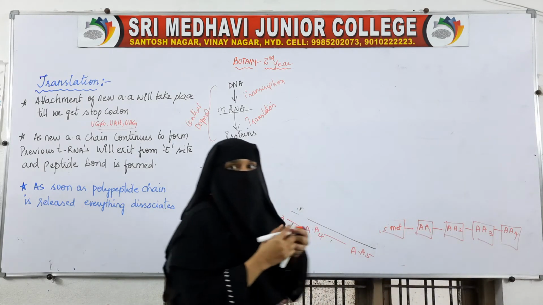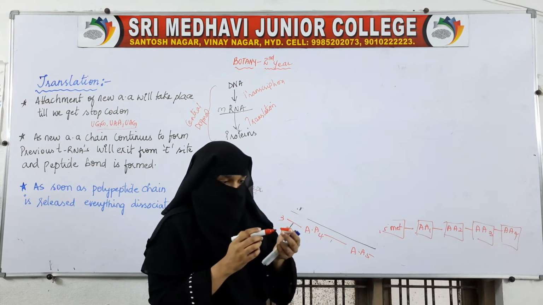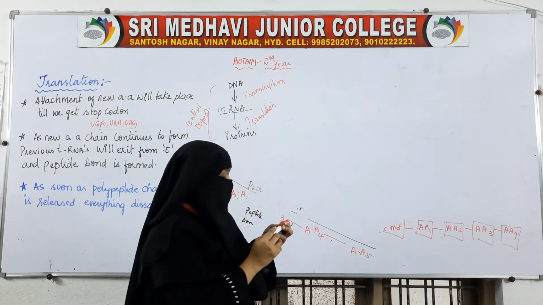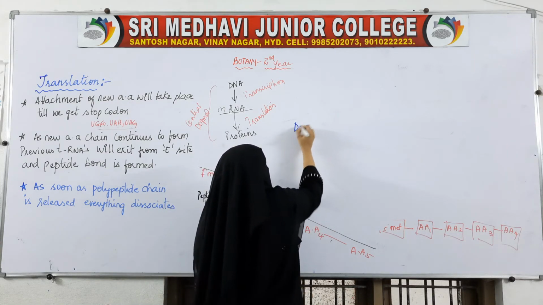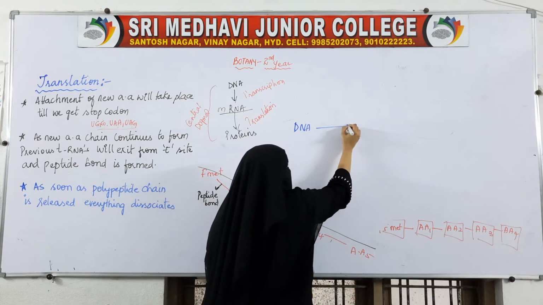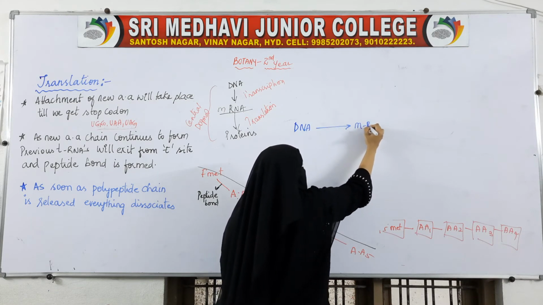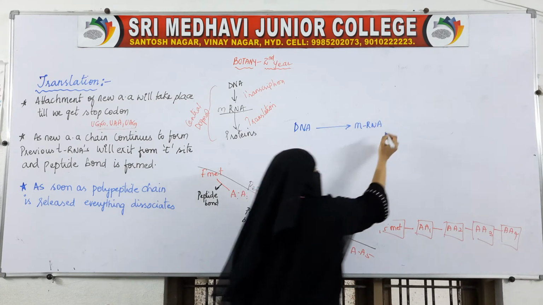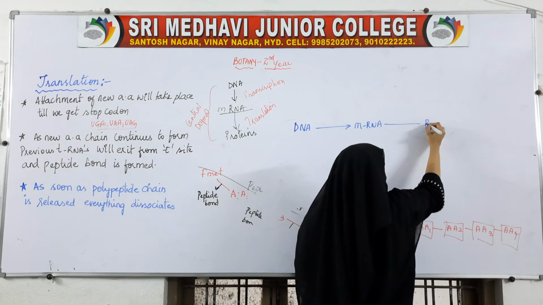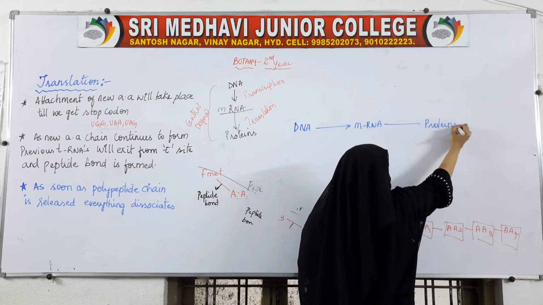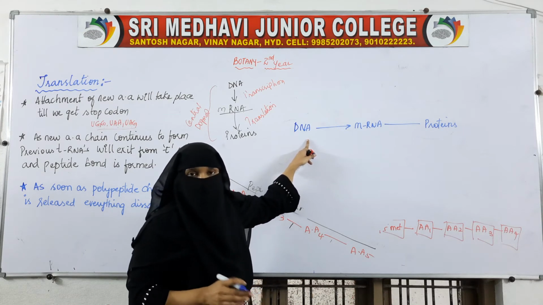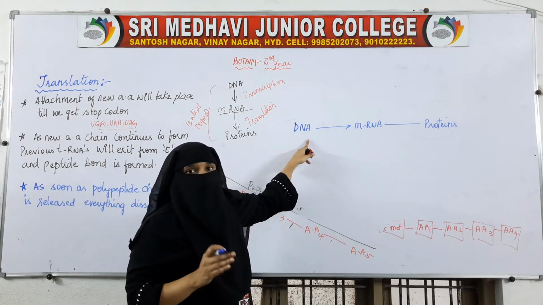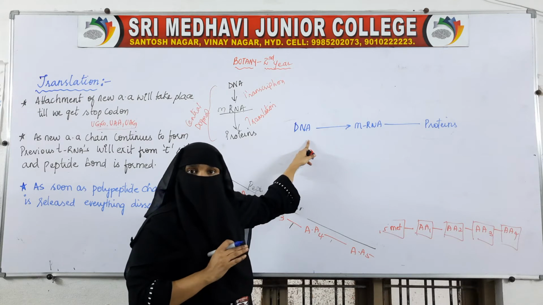In organisms where DNA is the genetic material, DNA is changing into mRNA, and this mRNA is translated into proteins. This is how the process takes place in organisms where DNA is the genetic material.